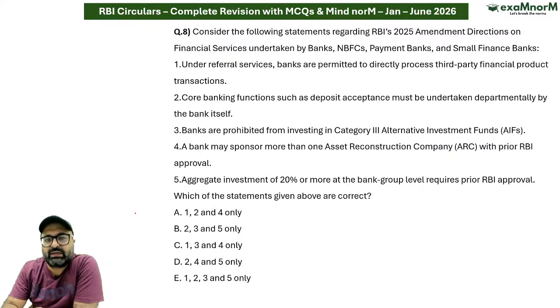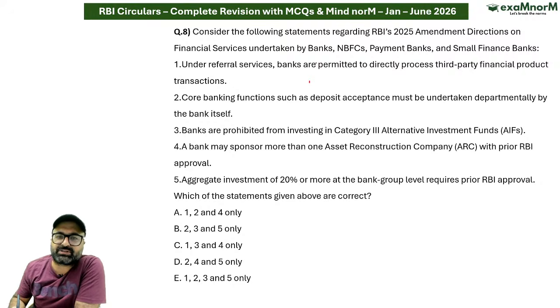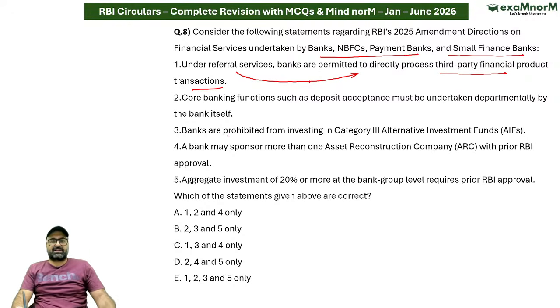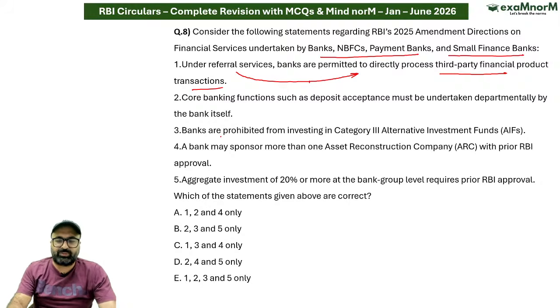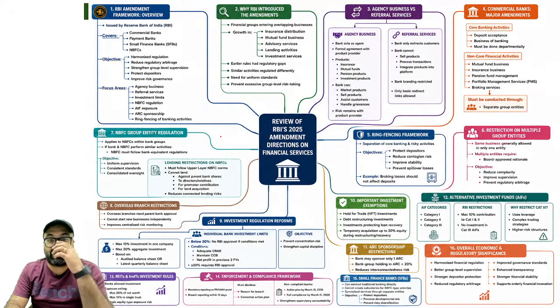अगला क्वेश्चन देखो. Consider the following statement regarding the amendments on the directions of financial services undertaken by banks, NBFCs, payment banks, and small finance banks. Under the referral services, banks are permitted to directly process third-party financial product transactions. Is it correct? What will be the answer to this particular question? थोड़ा सा देख लेते हैं.